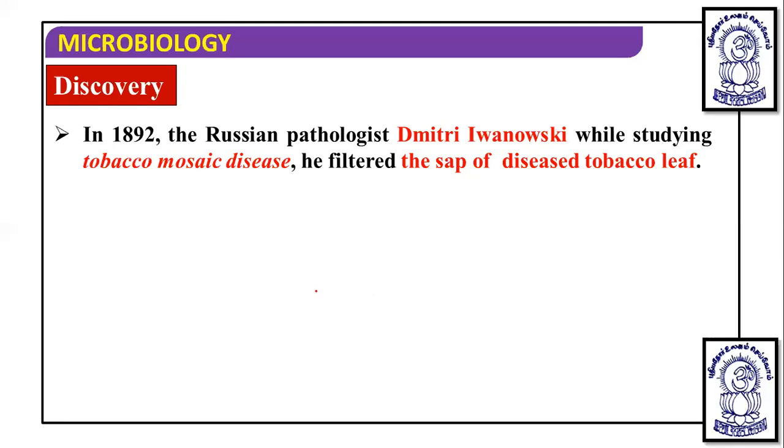He also reported that these viruses are smaller than bacteria and can pass through bacterial filters. So that was given by Ivanovsky in 1892.